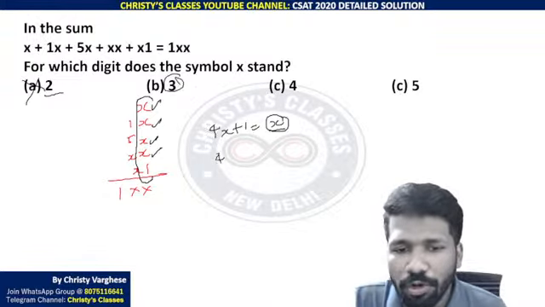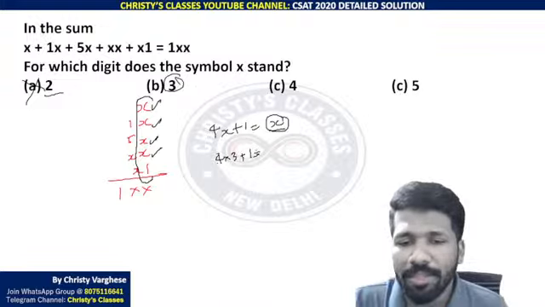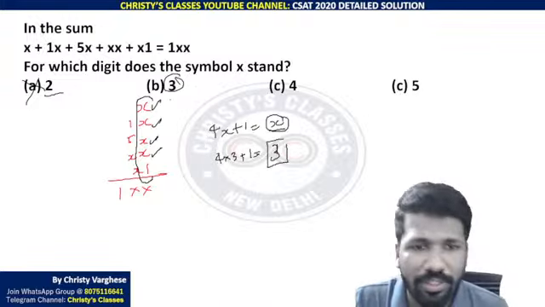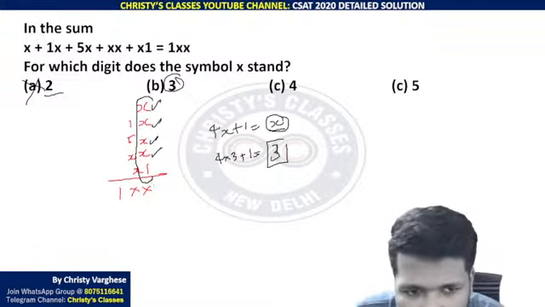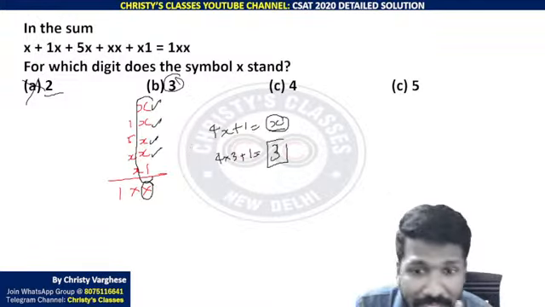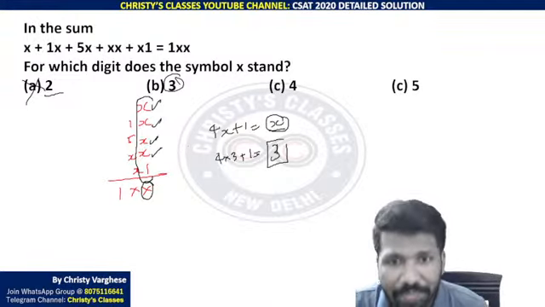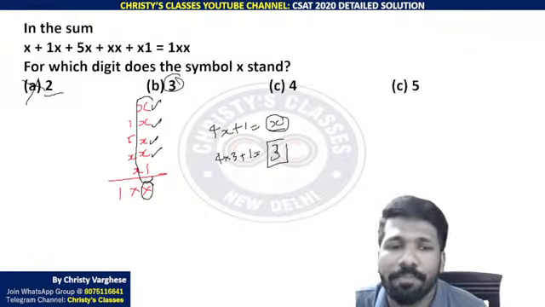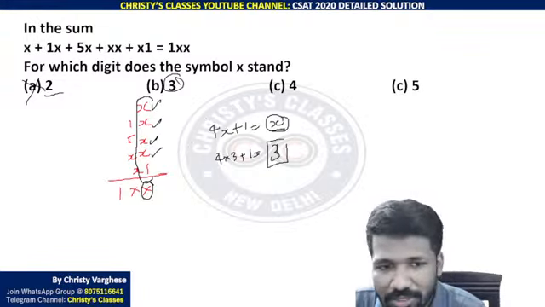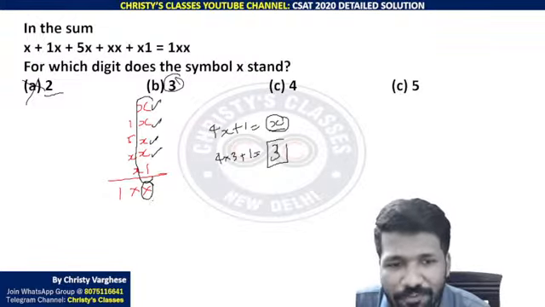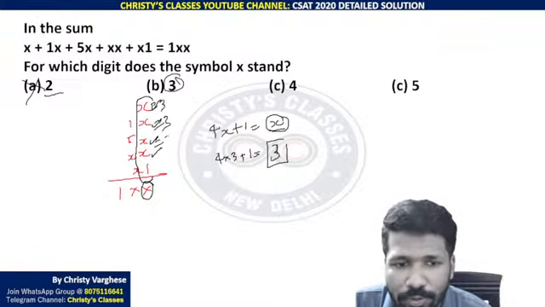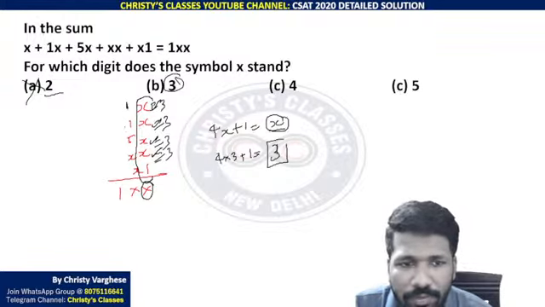If it is 3, 4 into 3 plus 1, 12 plus 1, 13. Last digit is 3 now. So that is satisfying. If x equals 3, the unit place is satisfied. But please remember, unit place does not guarantee the answer, because maybe there is a chance that another option also satisfies the unit place. We haven't checked all options now. So in my opinion, it is better to be on the safer side. Even if you get x is 3, you continue to the next step also. X is 3. Here also, 4 into 3 is 12, plus 1, 13. So carry over 1. 1 plus 1, 2.